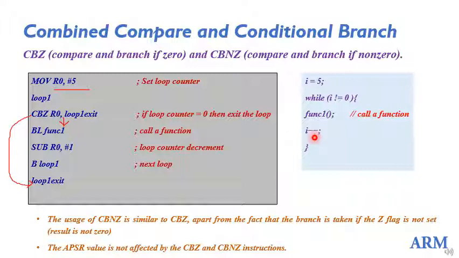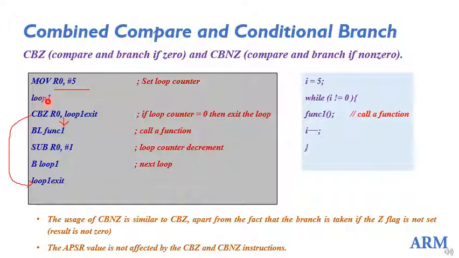Once it comes back from the function call, here the counter variable is decremented by 1. So counter variable is R0. So I am decrementing it by 1, SUB R0, R0, #1. Okay, so it is subtracting R0 by 1. And here it will go back to loop. So here I am placing an unconditional branch to loop 1. So which is that loop 1? It is the starting of the checking for condition.